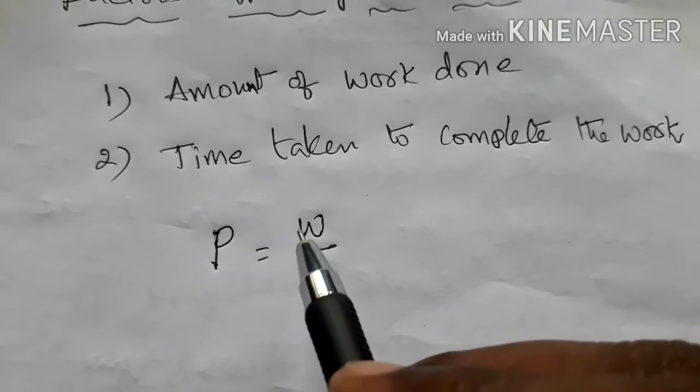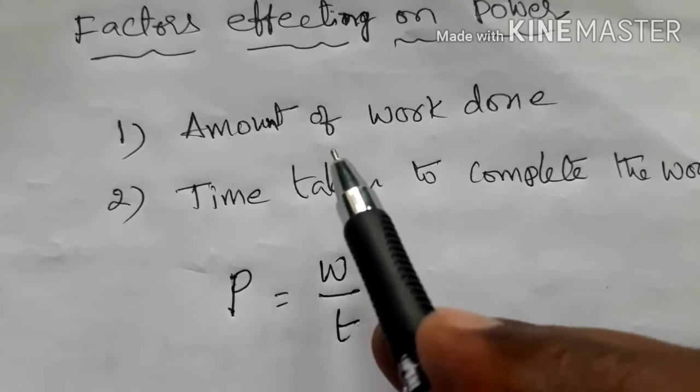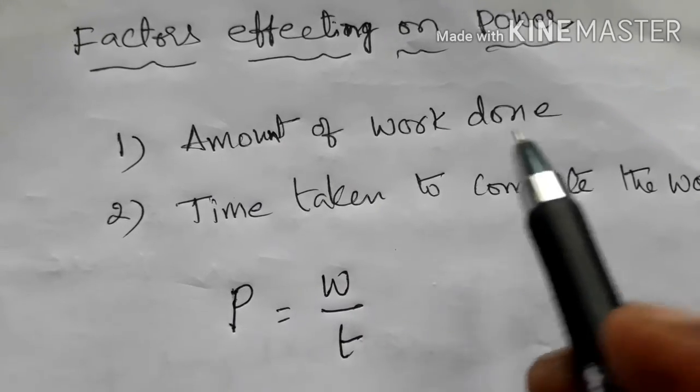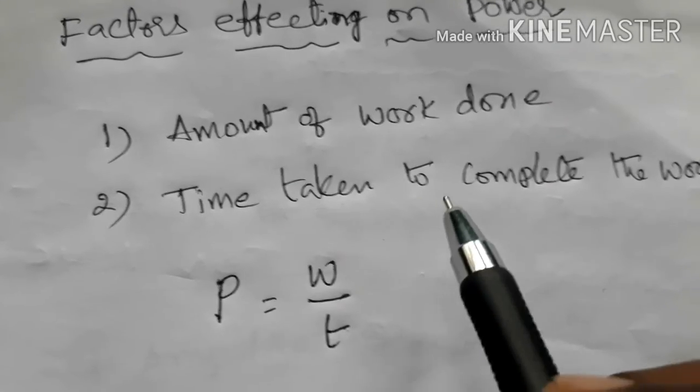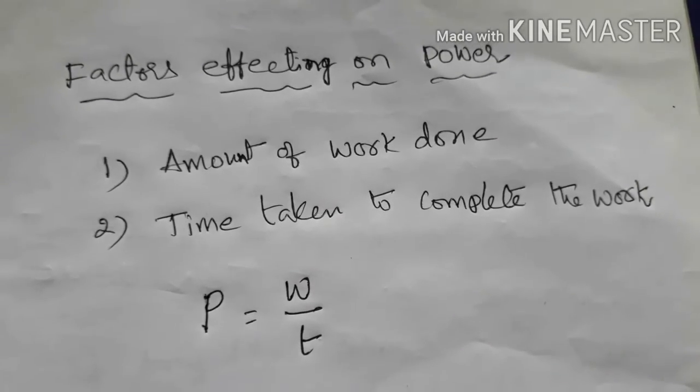By this formula we can say there are two factors affecting power: the amount of work done and the time taken to complete the work. Thank you for watching.